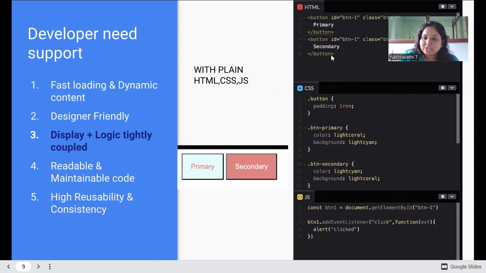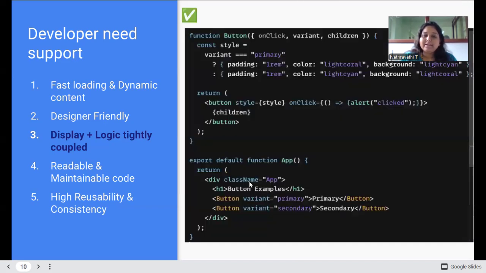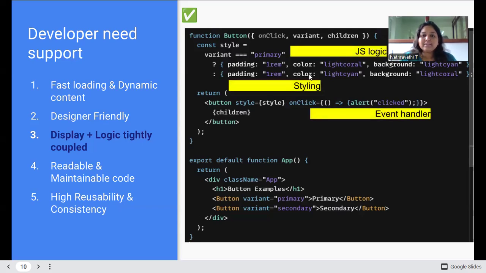See, I have written the HTML code, CSS code, JS code. As a result of these three, we are getting two buttons, a primary button and a secondary button. So what if we use React instead of this? See, React is the single page code where my JS logic is here, my styling part is here, and my event handler is here. So all three come in the single page. To read also it is easy, to manage also it is easy. This is how React actually works.